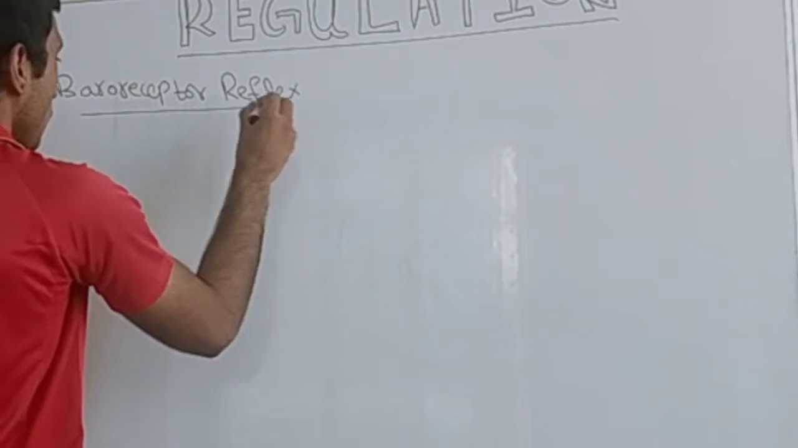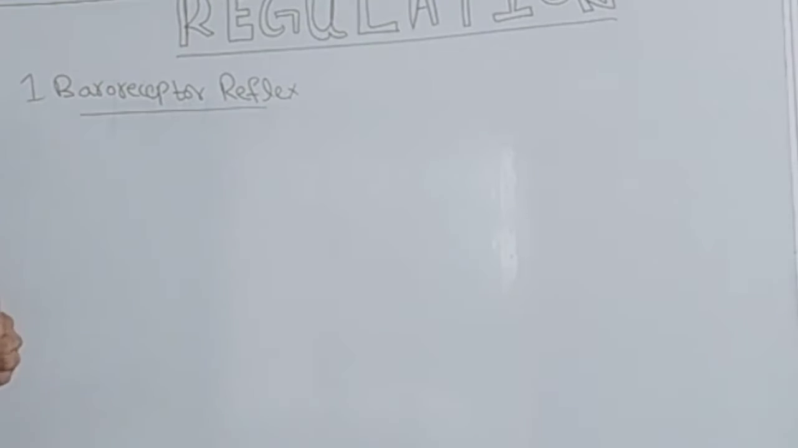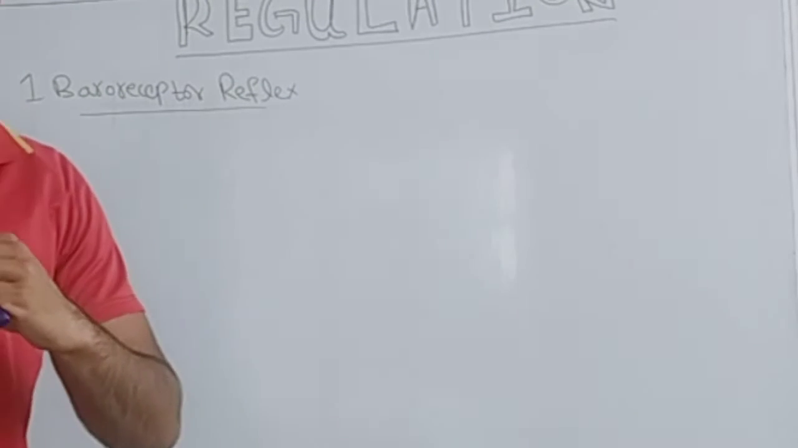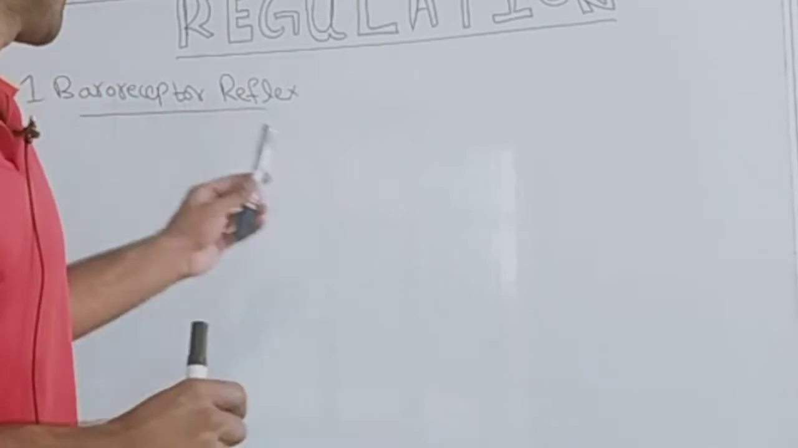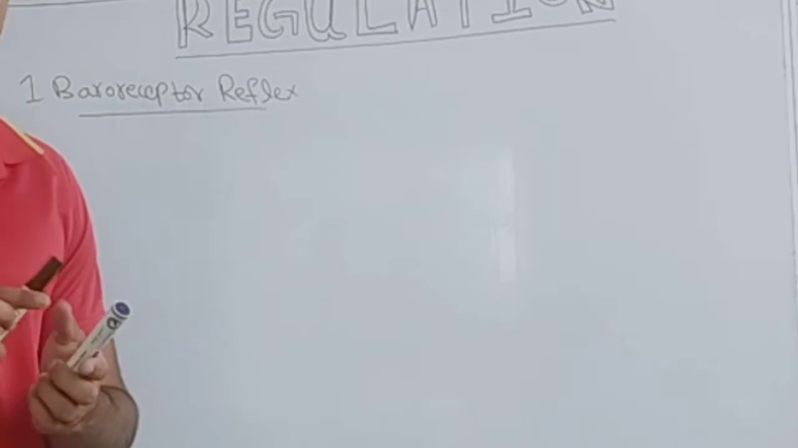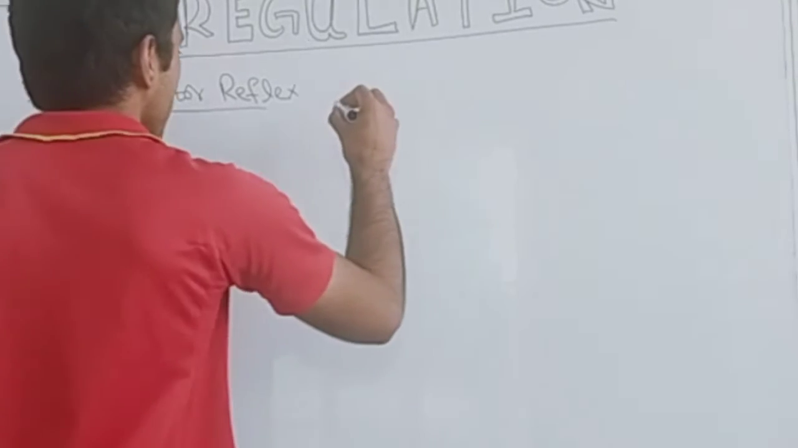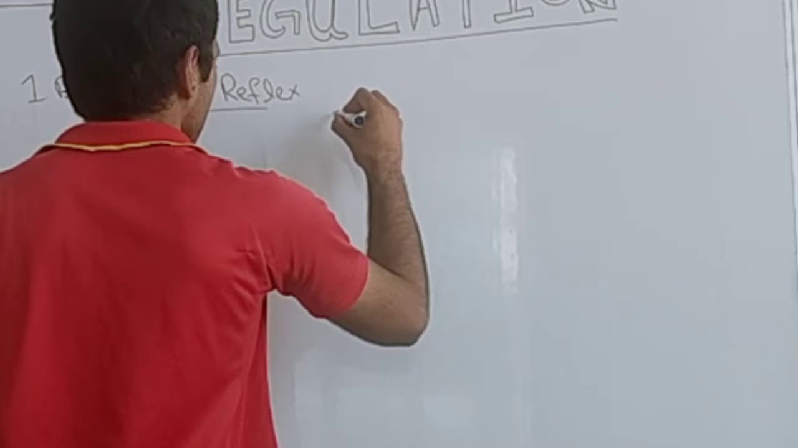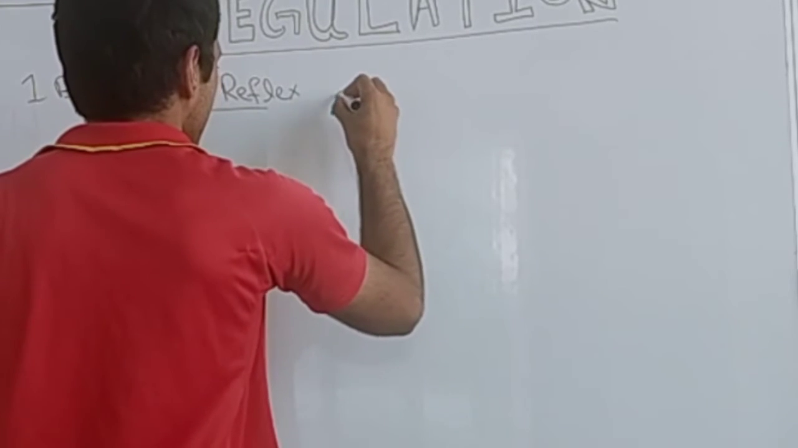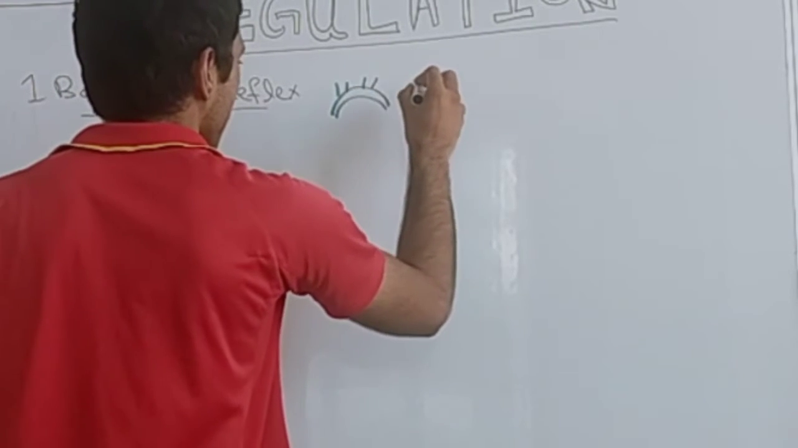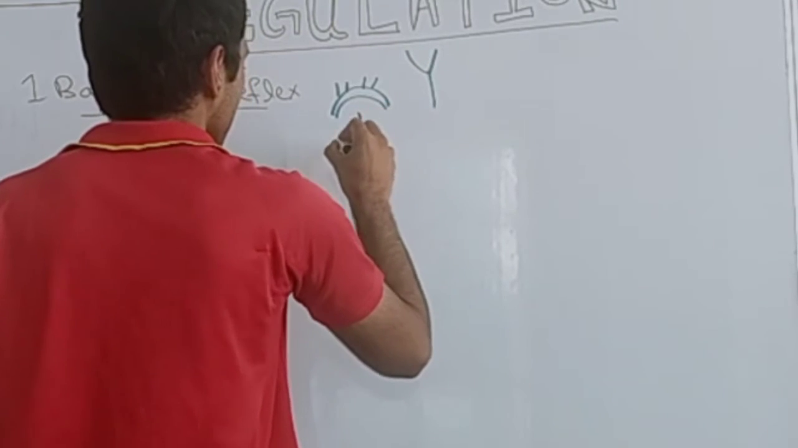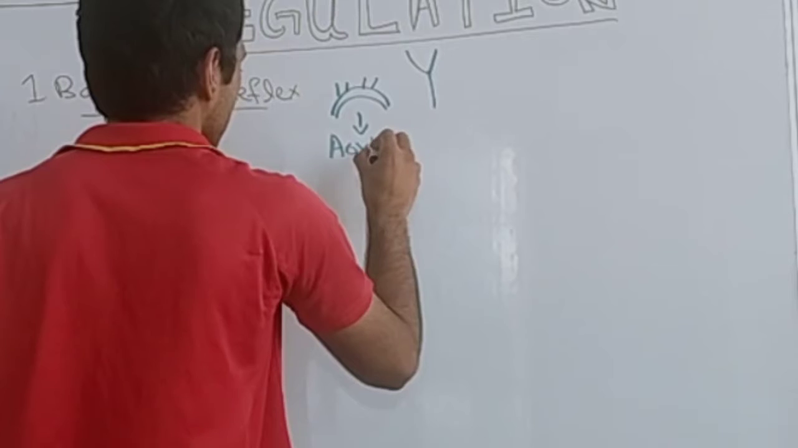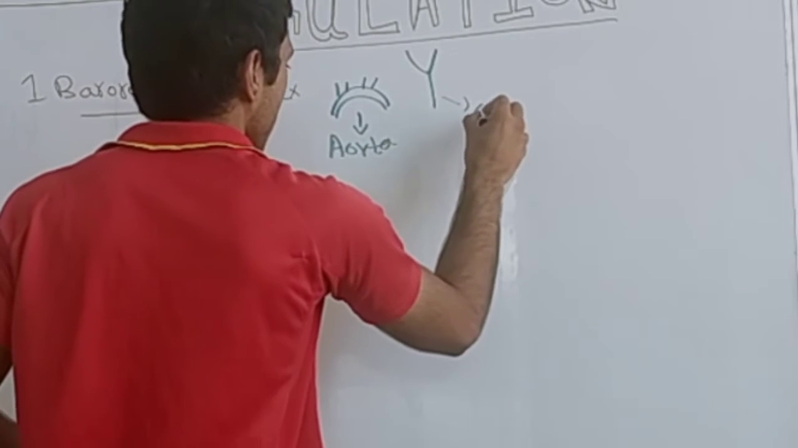So the baroreceptor reflex. Baroreceptors are the receptors which are activated whenever there is a change in the blood pressure. These are located in the aorta and the carotid artery, in the area where the carotid artery bifurcates. So aorta and carotid artery.